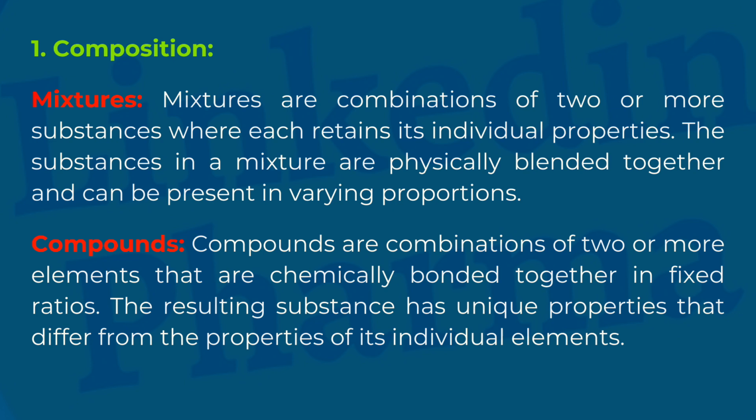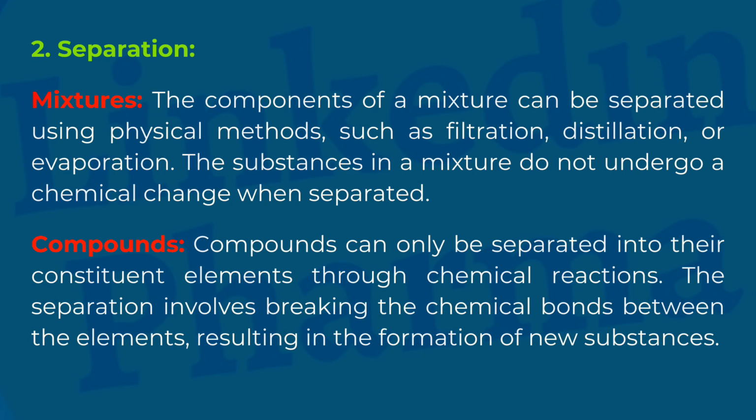Compounds. Compounds are combinations of two or more elements that are chemically bonded together in fixed ratios. The resulting substance has unique properties that differ from the properties of its individual elements. 2. Separation. Mixtures. The components of a mixture can be separated using physical methods, such as filtration, distillation, or evaporation. The substances in a mixture do not undergo a chemical change when separated. Compounds. Compounds can only be separated into their constituent elements through chemical reactions. The separation involves breaking the chemical bonds between the elements, resulting in the formation of new substances.